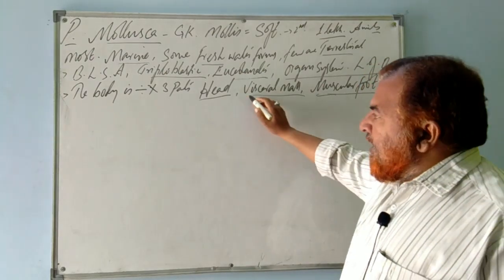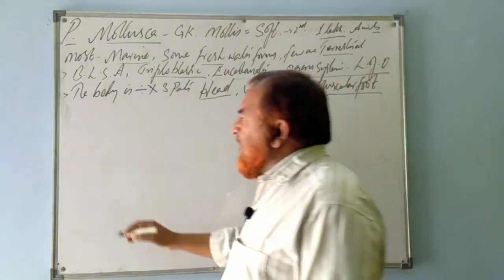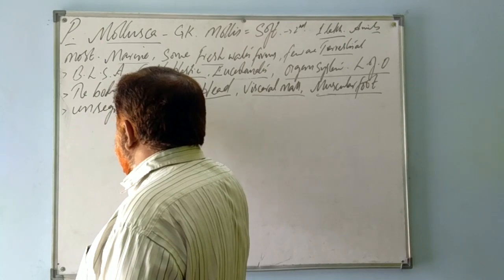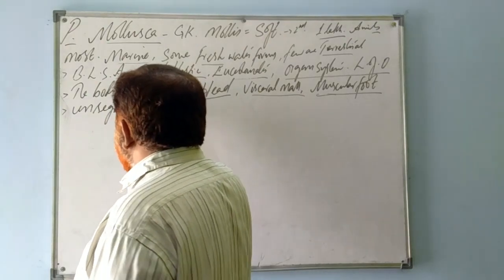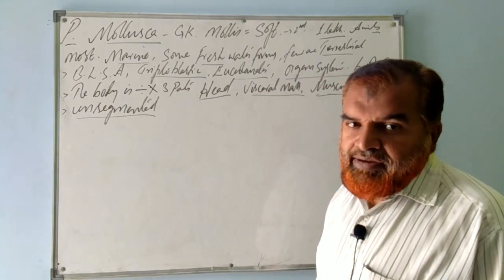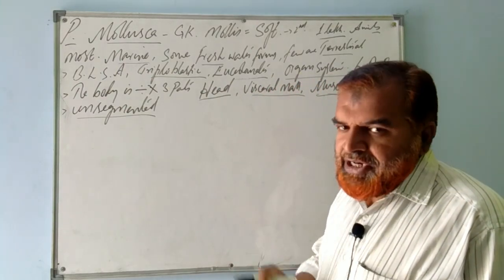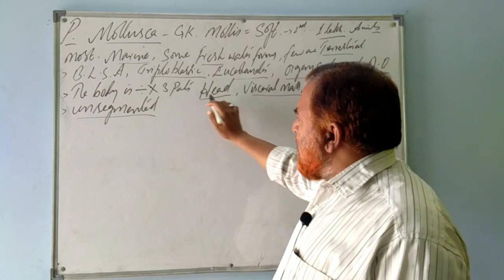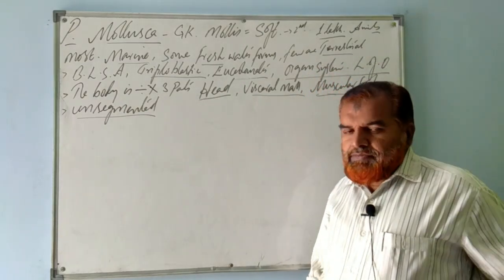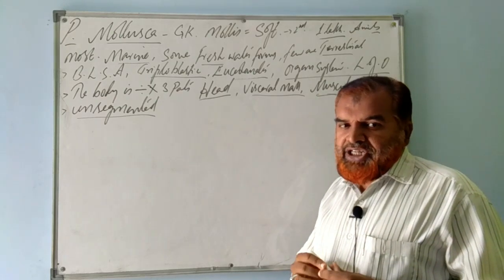And the body is unsegmented. The body does not have any segmentation, any metameres, but it is divisible into 3 major parts. The head region consists of sense organs, eyes and antenna-like structures.